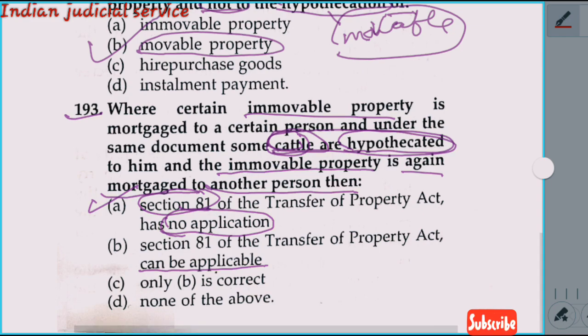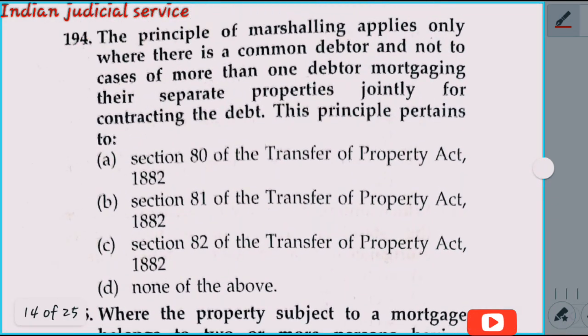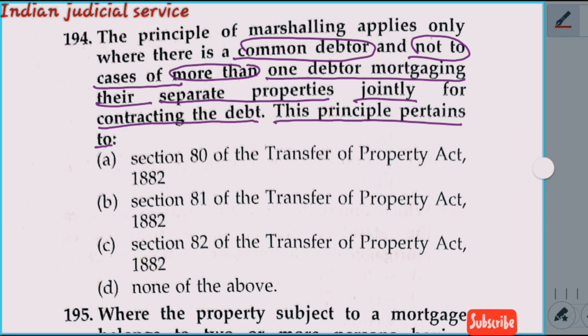Now question number 194. The principle of marshalling applies only where there is a common debtor, and not to cases of more than one debtor mortgaging their separate properties jointly for securing the debt. This principle pertains to section 81, which deals with marshalling of security.